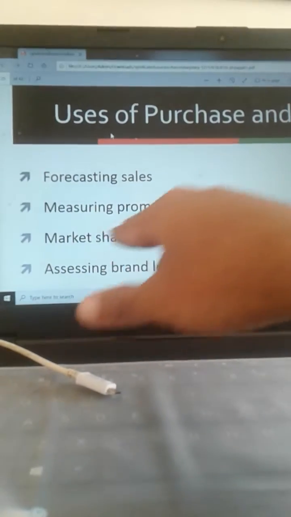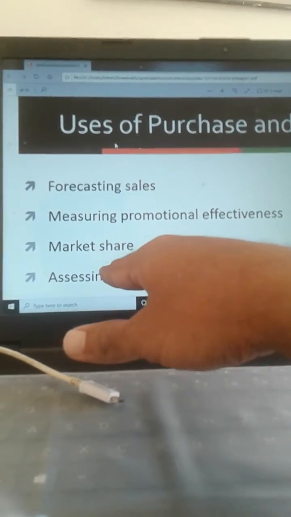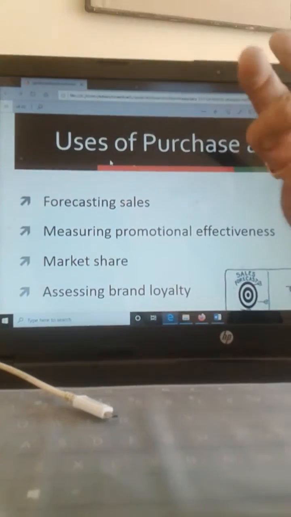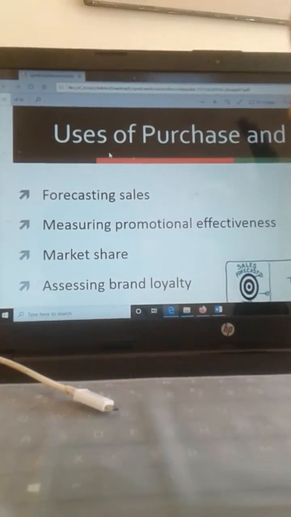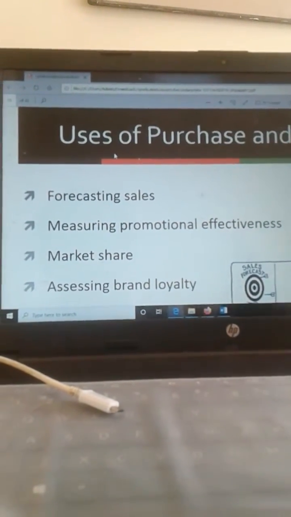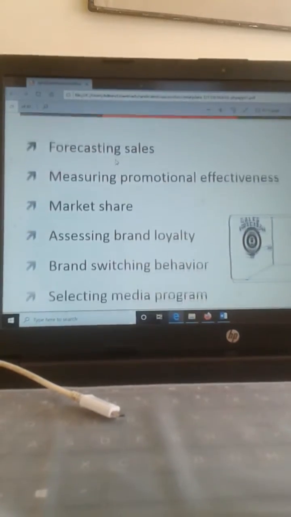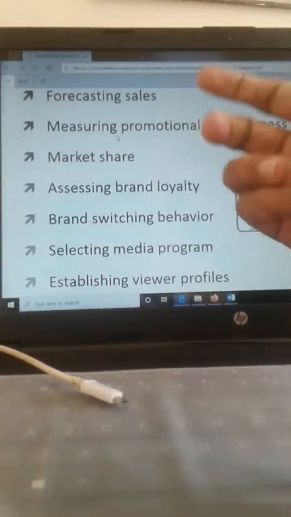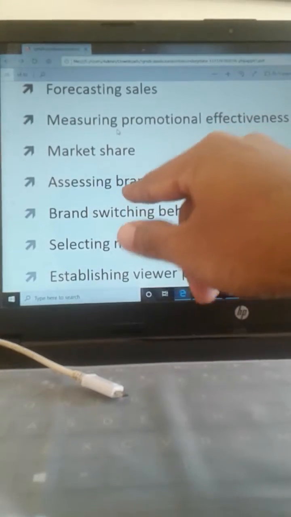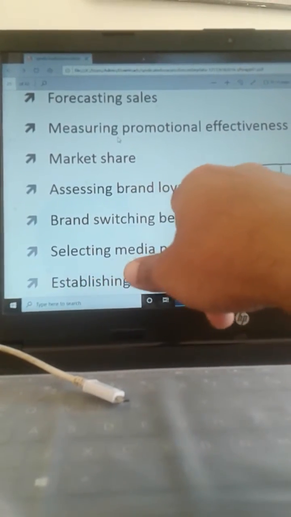Next is measuring promotional effectiveness. Next, they help in identifying the market share of the product. Brand loyalty, how loyal the customer is towards the product. Okay, that also can be determined.